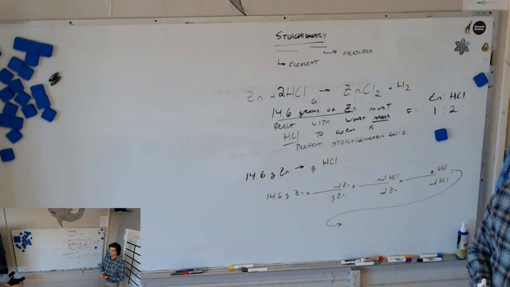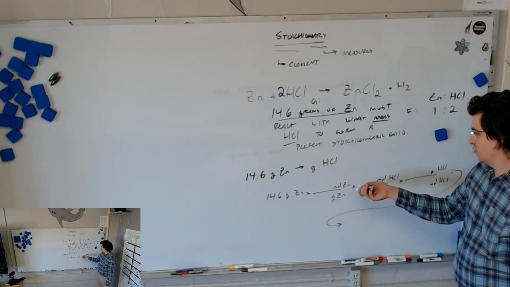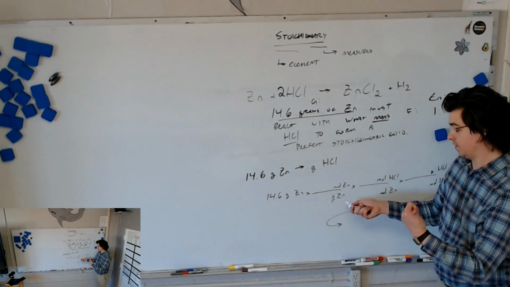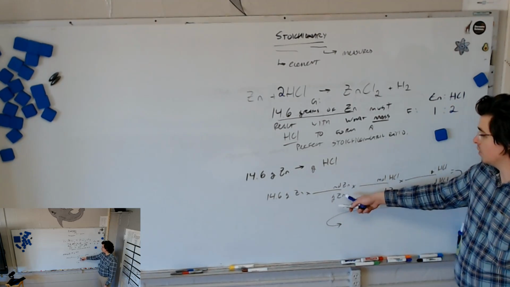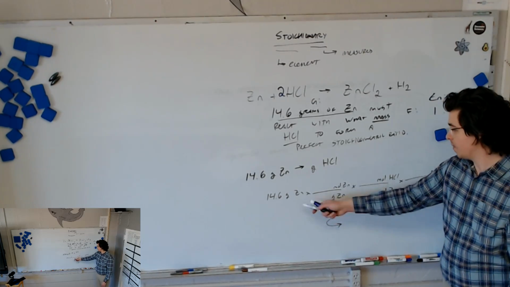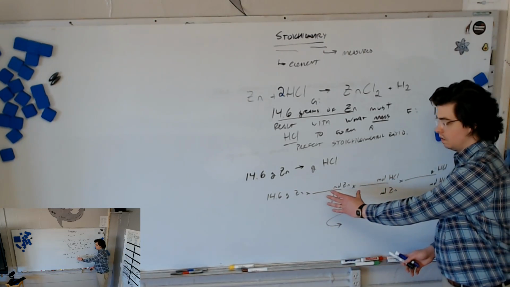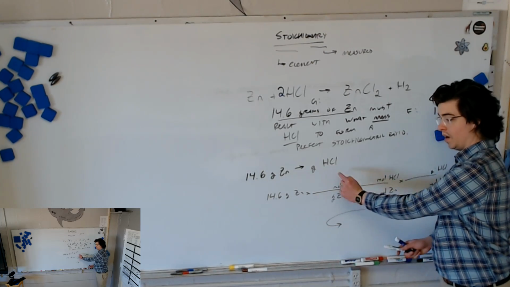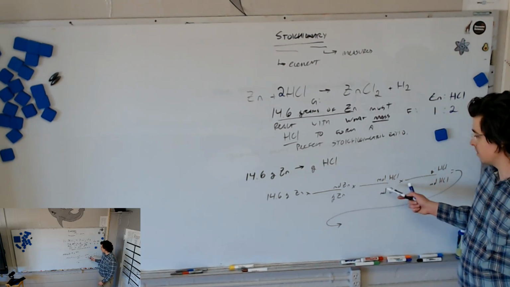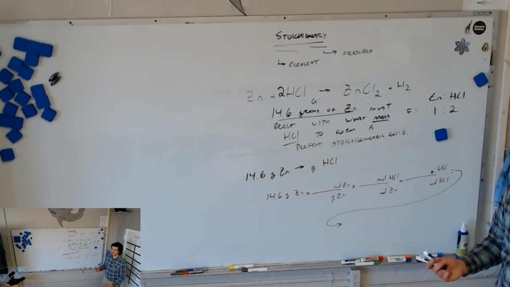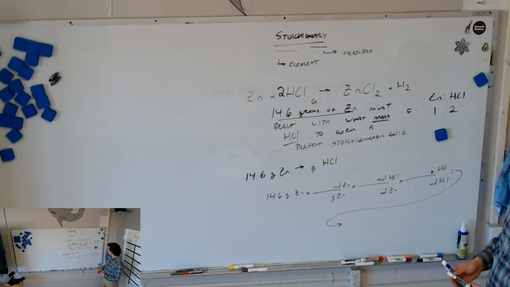Why? Well, first of all, it's just the way that I do it. But also, it's going to help you. The units need to drop out, and if the units drop out, we're going to get the right answer. Secondly, when I go to check this, the first thing I'm going to check is if you have your units right. Then I'm going to check your math secondarily, because I don't care quite as much about the math.